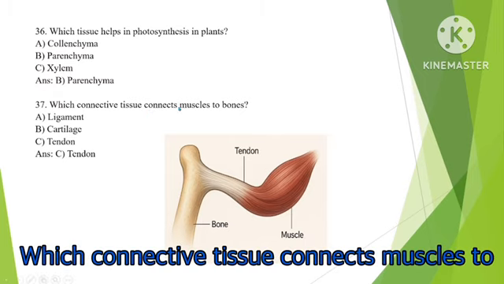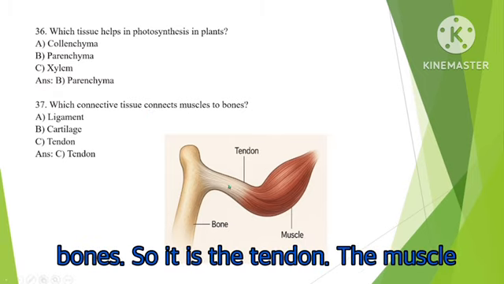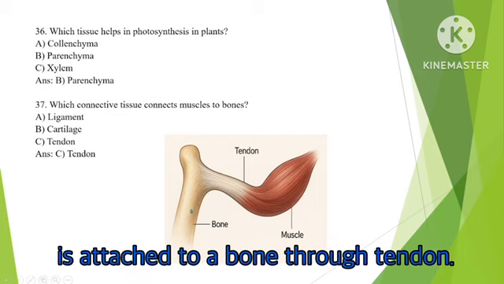Which connective tissue connects muscles to bones? It is the tendon. So, muscle is attached to a bone through tendon.